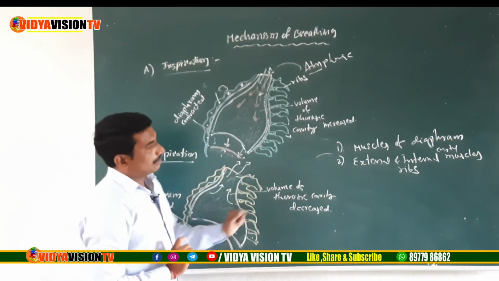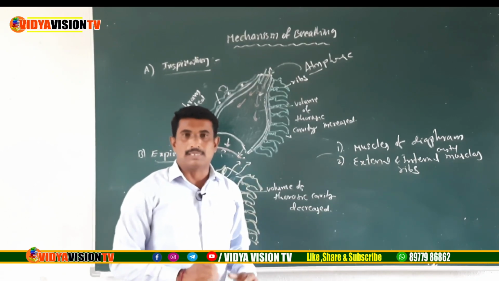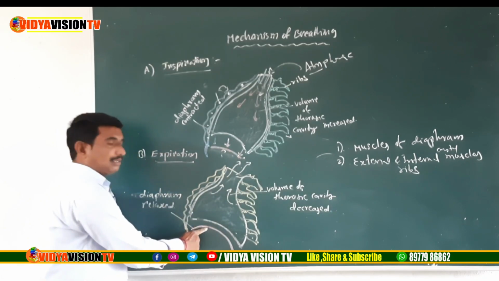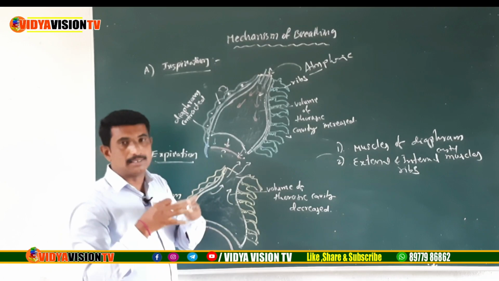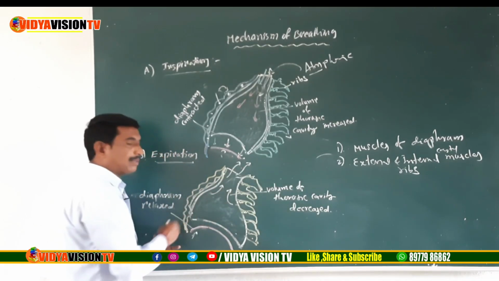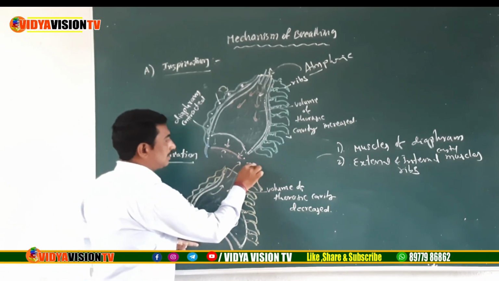Simple, children. The relaxed state of muscles of diaphragm and external intercostal muscles results in the thoracic cavity decreasing anterior-posteriorly and dorso-ventrally. When the thoracic cavity decreases, the air pressure inside increases. So the air is sent out.